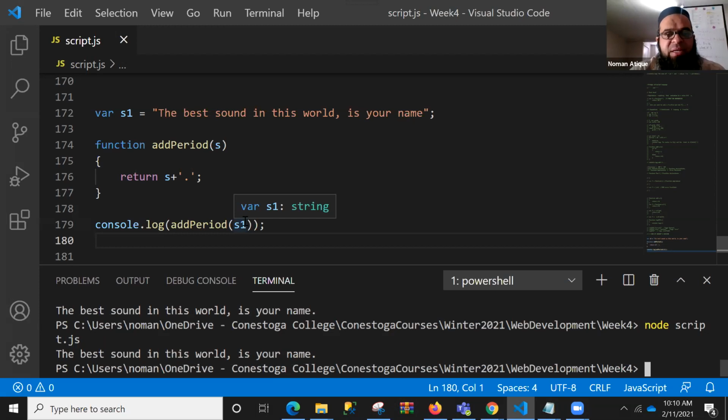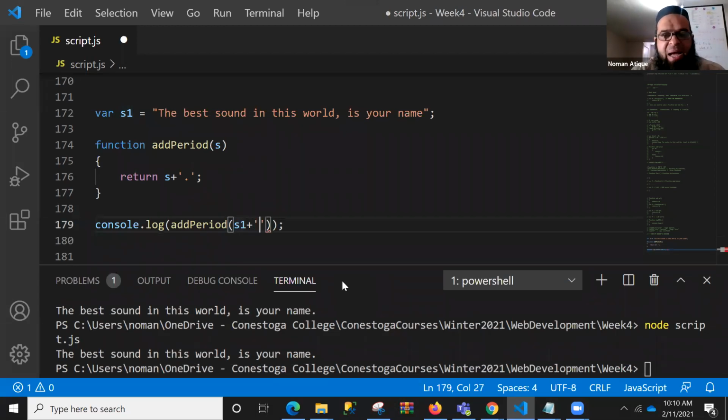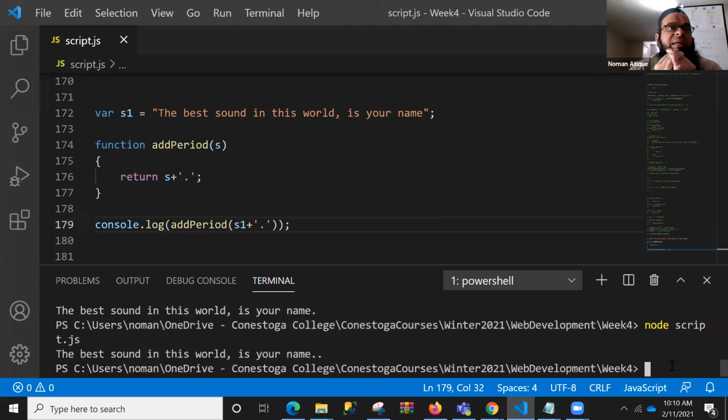Now how about this one? If I pass a dot with it, so s1 will be concatenated with a dot before calling the function. So I'm calling the function after concatenating it with a string, with a dot, right, with a period. Now just run it. What has happened? Anyone in the chat window? Now 2 dots are there, and of course that is not desirable. I don't want to have 2 dots after this, I want just one. So we can handle that as well.